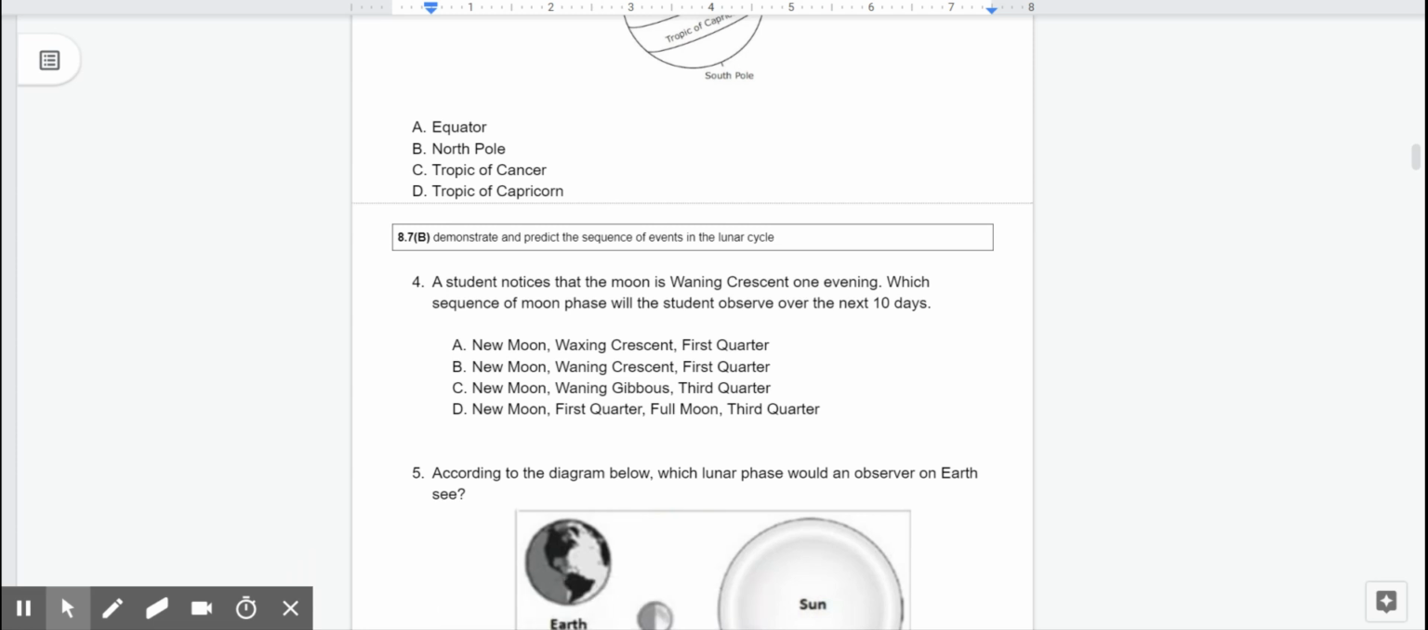Question number 4. A student notices that the moon is waning crescent one evening. Which sequence of moon phases will the student observe over the next 10 days? Is it A, new moon, waxing crescent, first quarter, B, new moon, waning crescent, first quarter, C, new moon, waning gibbous, third quarter, or D, new moon, first quarter, full moon, third quarter?